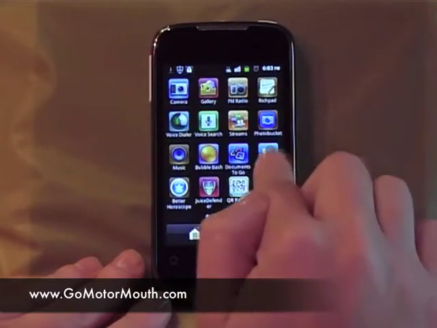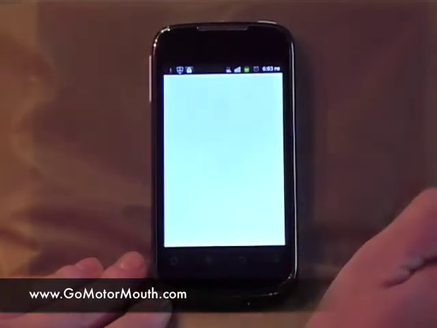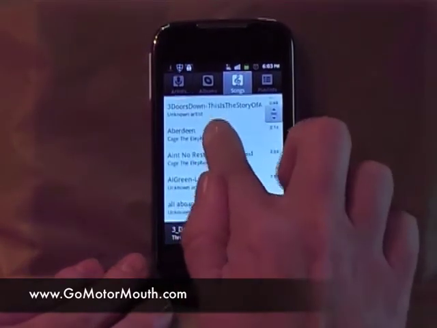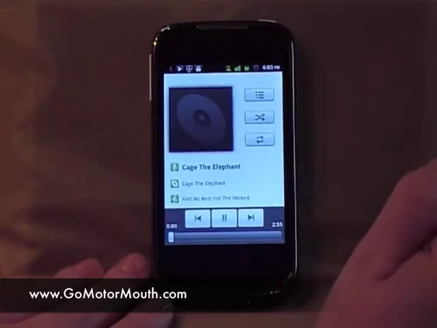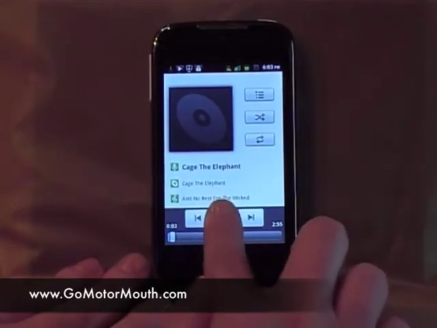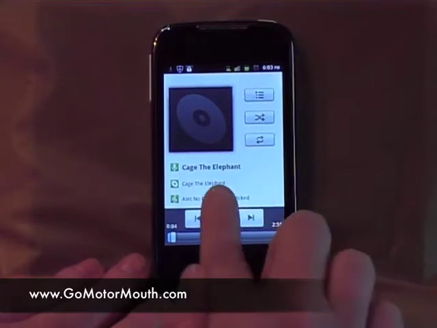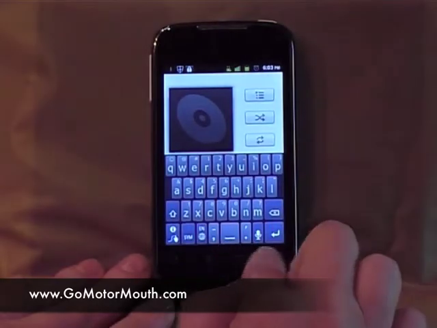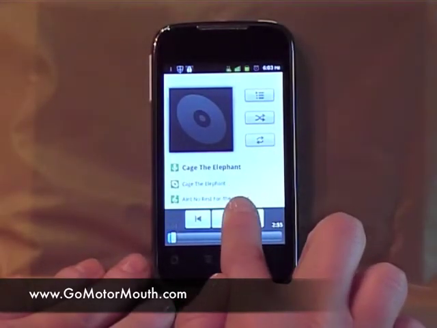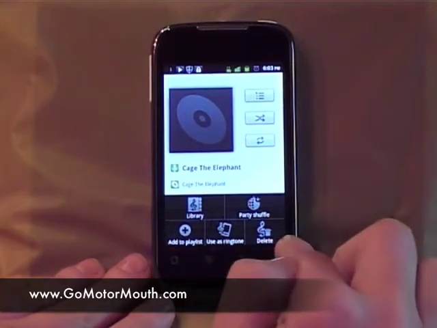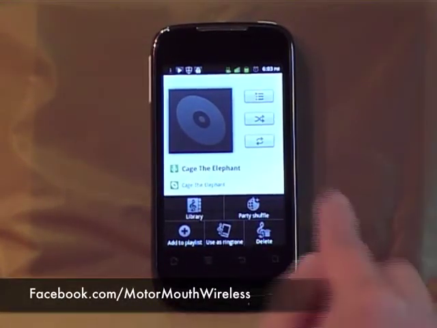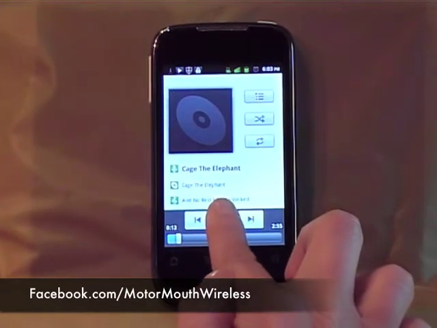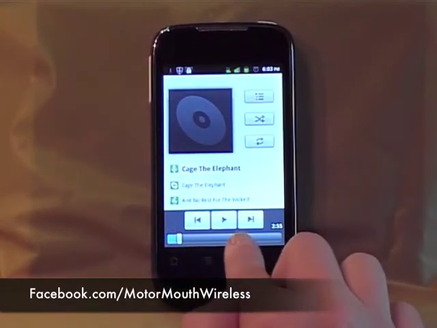To set a song as your ringtone, you want to go into your music player and find the song that you want. If you want it to play, it can play, or you can press pause during this part. And pressing the menu key, maybe it has to play. Oh, it has to play to do it. Pressing the menu key, you have to press use as ringtone. Now that song will always be my ringtone whenever it rings.